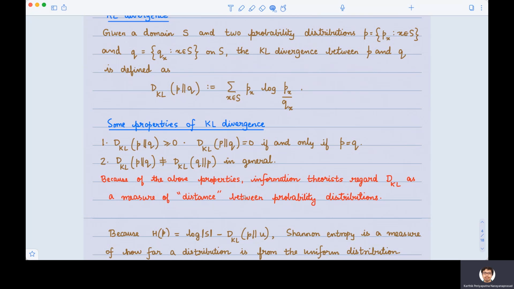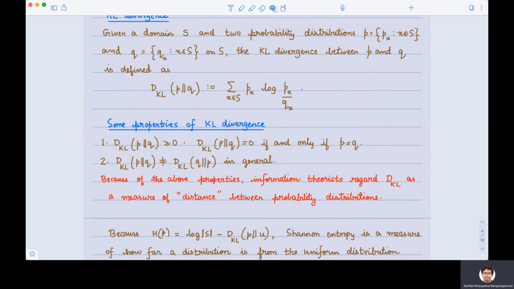So there are some nice properties that KL divergence satisfies and some properties that it doesn't. For example, KL divergence is always non-negative. You can check that. And it is equal to 0 if and only if the argument distributions are equal to each other. So that makes it a very nice quantity. Unfortunately, it so happens that the KL divergence of distribution P with respect to distribution Q may not be the same as the KL divergence of Q with respect to P.